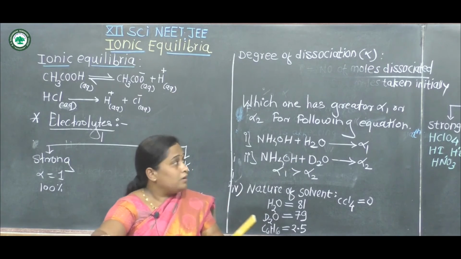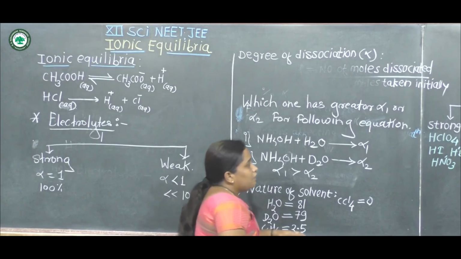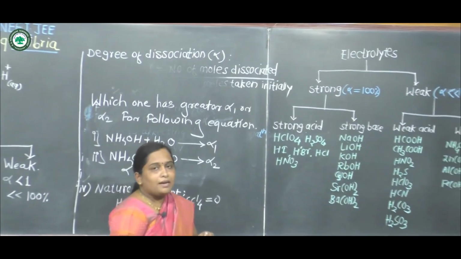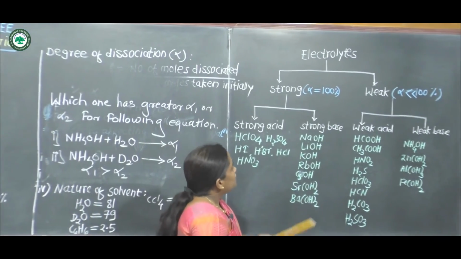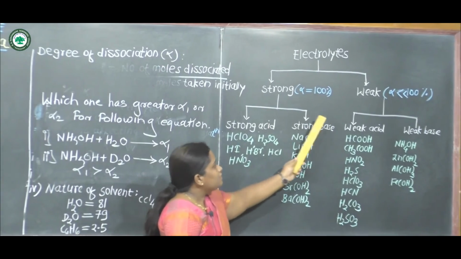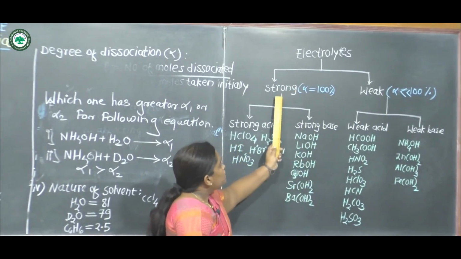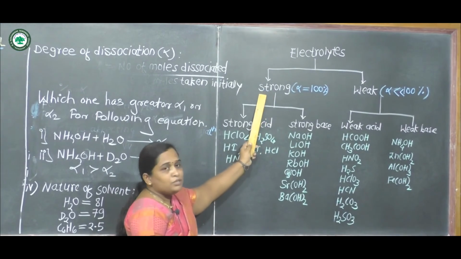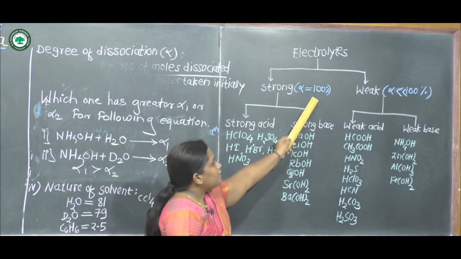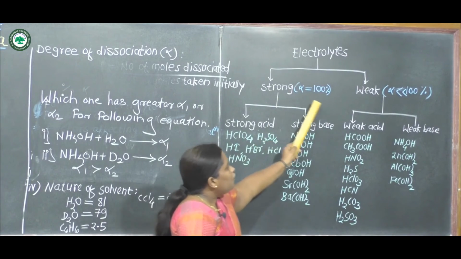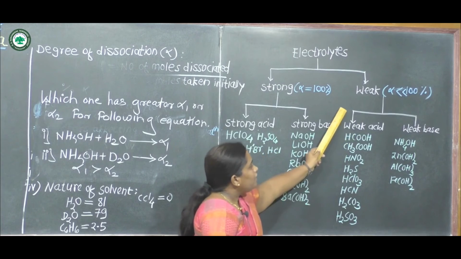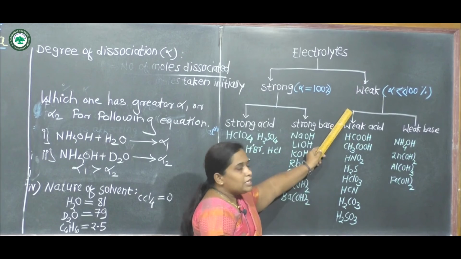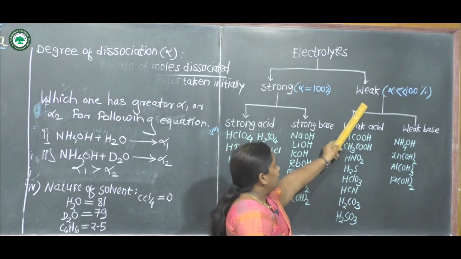Now we consider various examples of electrolytes. Electrolytes are classified into two groups: first is a strong electrolyte and second is a weak electrolyte. For a strong electrolyte, the value of alpha is unity and 100% ionization takes place. For a weak electrolyte, alpha is much less than 100%, and its degree of dissociation is less than 1%.